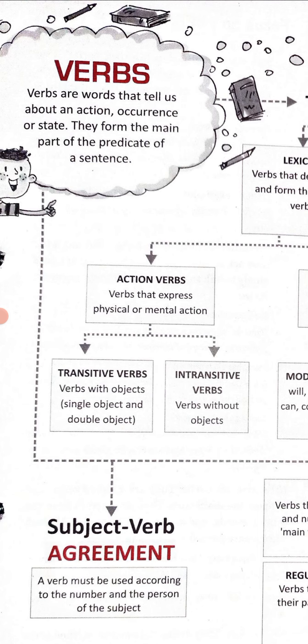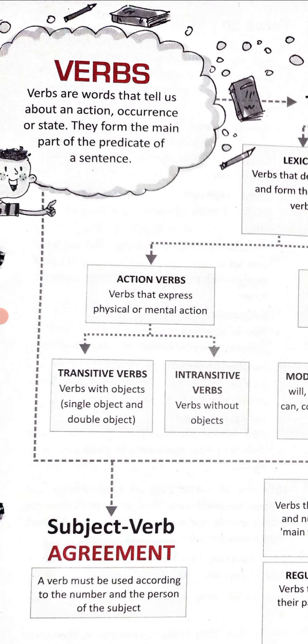Verbs are those which tell us about what happened, what occurred, what is done in the sentence, what is the state of the sentence. They form the main part of the predicate of a sentence. So the verbs form the main part of the predicate. It means in the predicate, verbs are the main part.